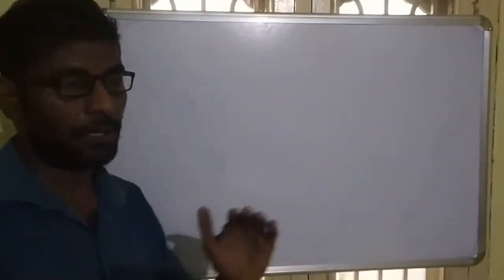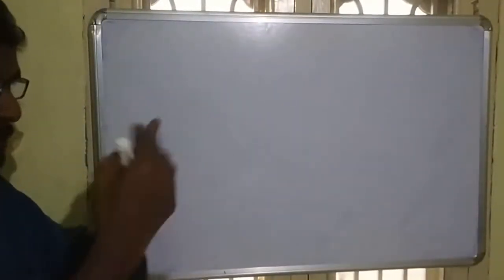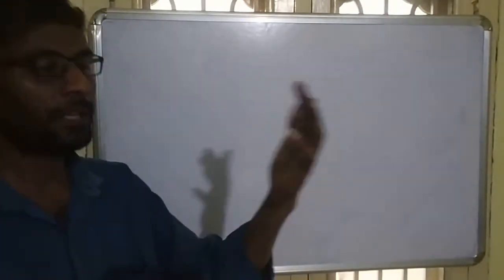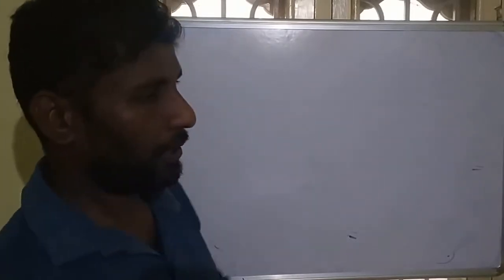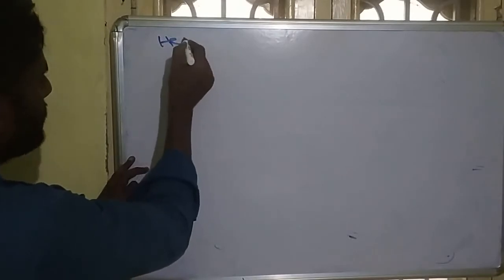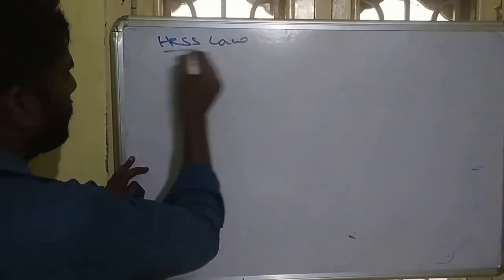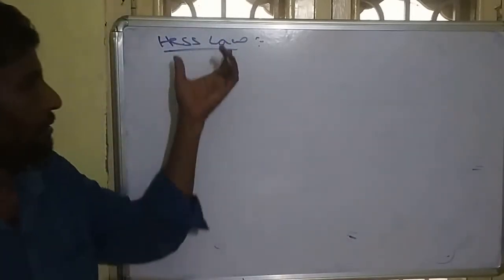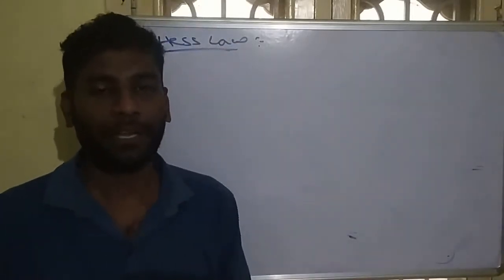Now about enthalpy, as I told, enthalpy is a chemical term. In most chemical equations we use the enthalpy term. There are a number of enthalpies. So before going to enthalpies of reactions, first we will see one law, that is called Hess law. Hess law is also based on enthalpy. It is also called Hess law of constant heat.